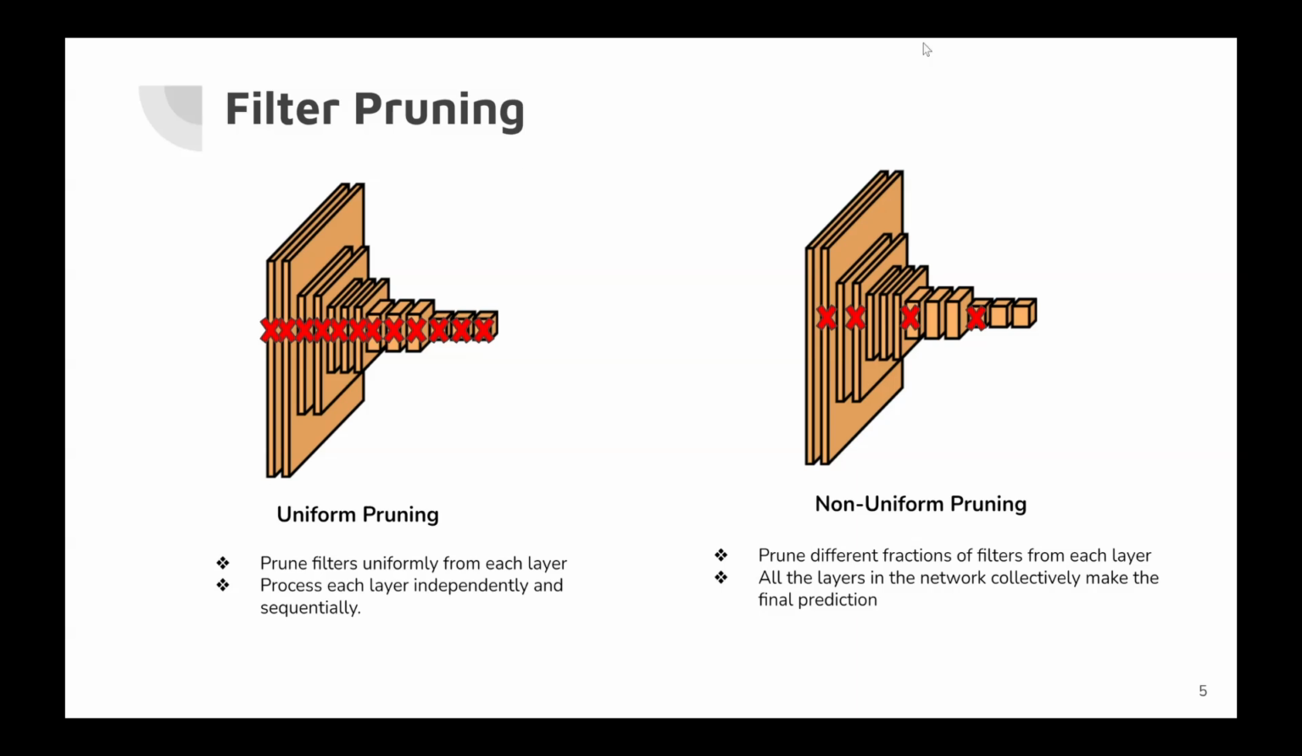On the other hand, non-uniform pruning prunes different fractions of filters from each layer depending on their importance to the network's overall performance. Unlike uniform pruning, non-uniform pruning considers the network holistically, with all layers working together to make the final prediction. This results in a more efficient and accurate model after pruning. Therefore, in this paper, we proposed a non-uniform pruning method.